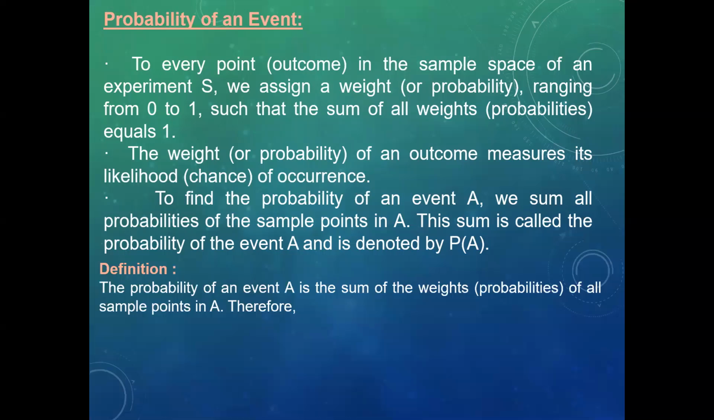Definition: the probability of an event A is the sum of weights of all the sample points in A. Therefore, P of A lies between 0 and 1, P of S is equal to 1, and P of phi is equal to 0.